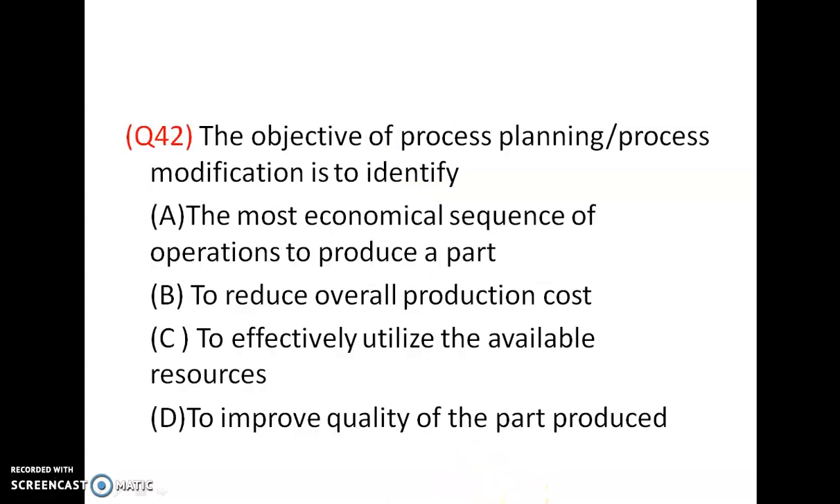The objective of process planning or process modification is to identify the most economical sequence of operations to produce a part. Options are to reduce overall production cost, to effectively utilize the available resources, to improve the quality of the part produced. So option is A. The process planning identifies the most economical sequence of operations to produce a part.